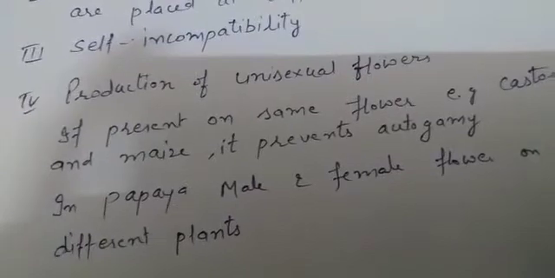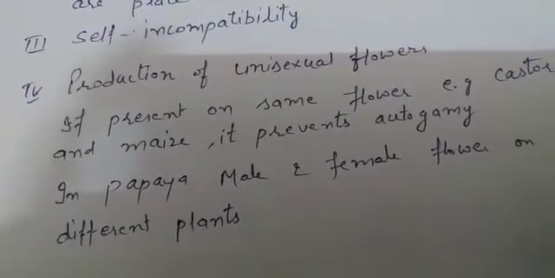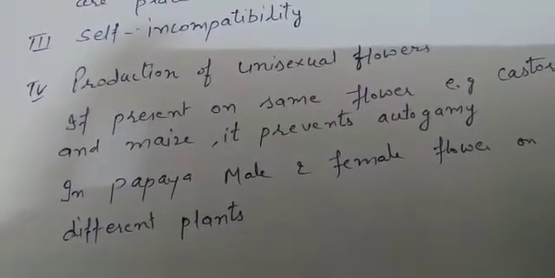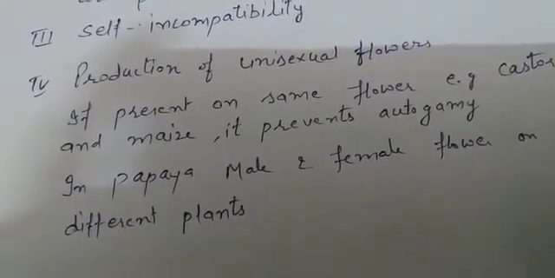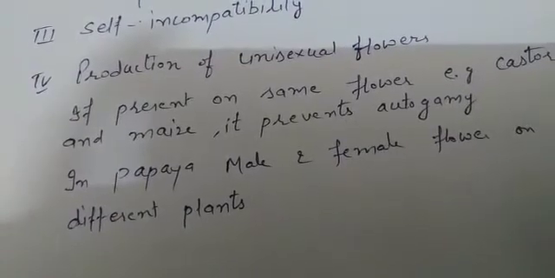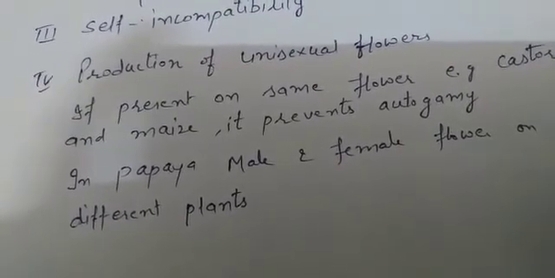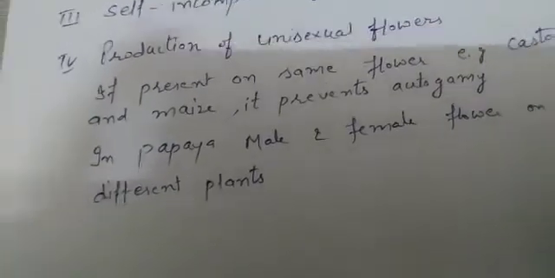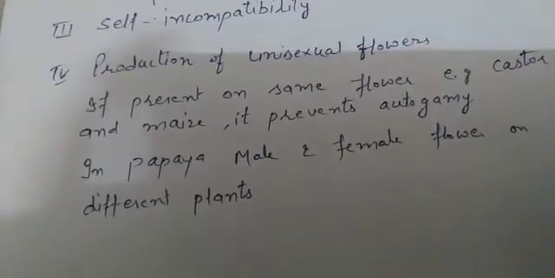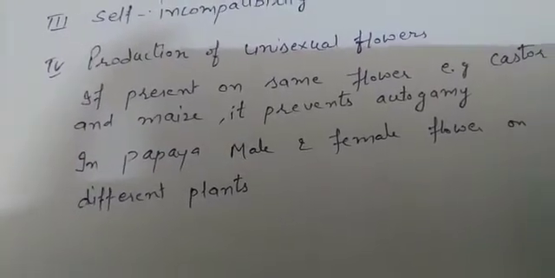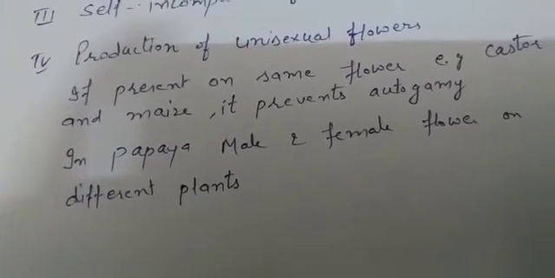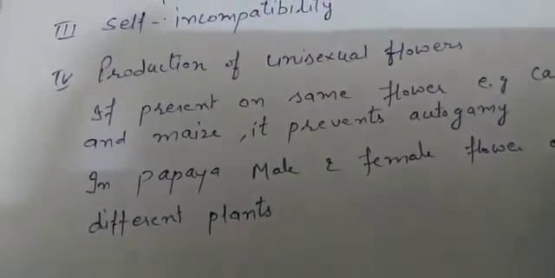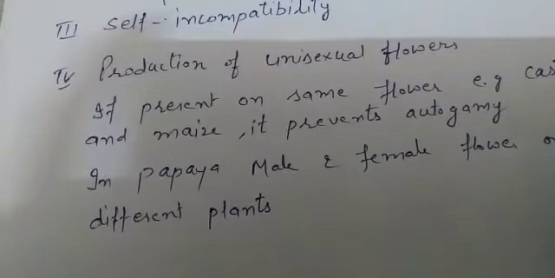So by doing all these things, plants always try to have cross pollination, because cross pollination brings new genetic combinations and makes a plant stronger for the coming time, or the next generations are stronger. Clear? So plants always try to prevent self pollination, to prevent inbreeding depression, right beta? So this is our today's topic, outbreeding devices.